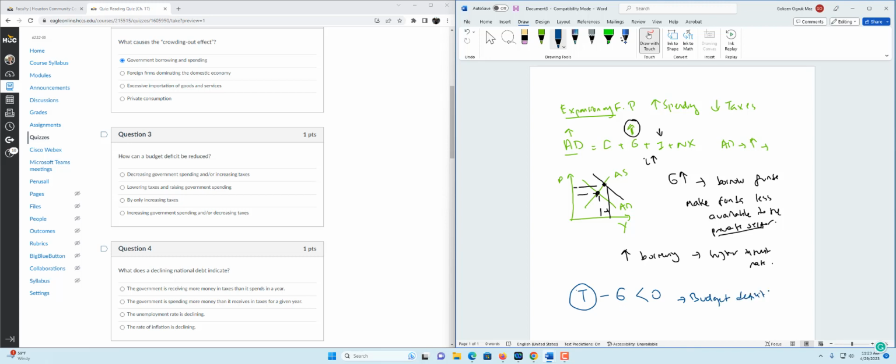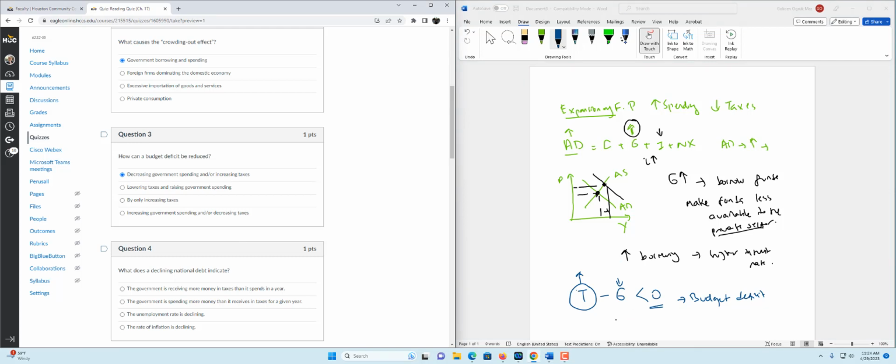So how can we reduce the budget deficit? Decreasing government spending is an option. When you decrease the government spending, you are subtracting a lower number, and or increasing taxes. If you increase taxes, you can increase the revenue. Therefore, you can reduce the budget deficit. So for that reason, the first option is correct.